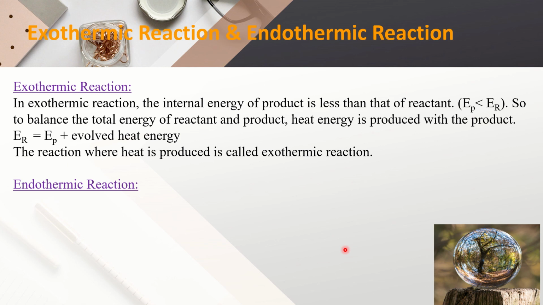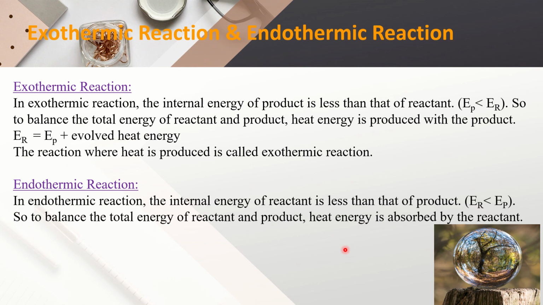Now, endothermic reaction. In endothermic reaction, the internal energy of reactant is less than that of product. That means here the internal energy of product is more, so some heat energy is added with reactant molecules, or we can tell that heat energy is absorbed by the reactant.